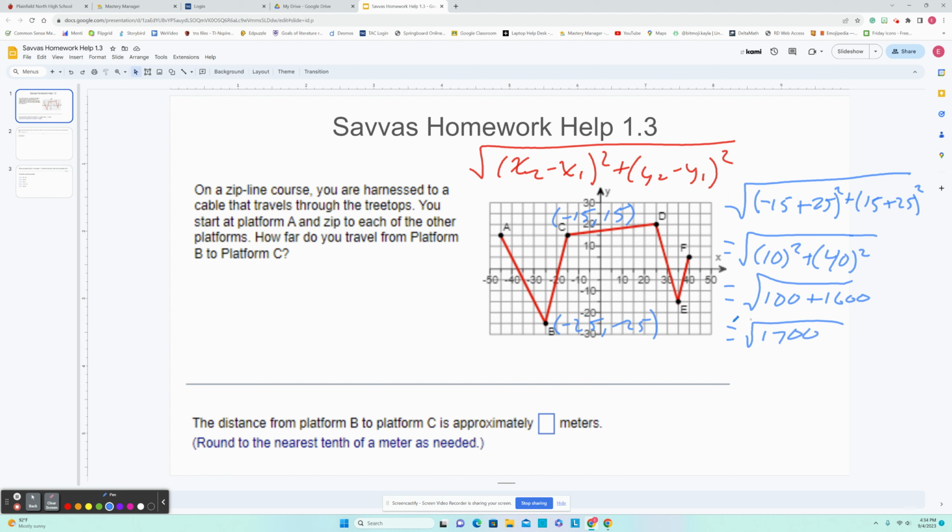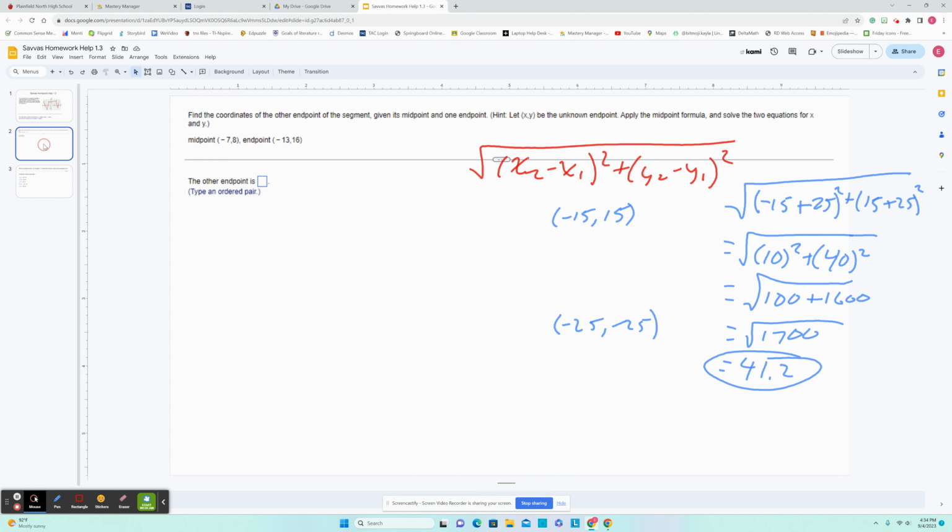Now, if I look at the original response here, it says round to the nearest tenth of a meter as needed. When I put this in, I get like 41.24 something. So I'm just going to round that to 41.2, and that would be my answer for something like that. Now remember, your points might be different, but the process would be the same. Let's take a look at the next one.